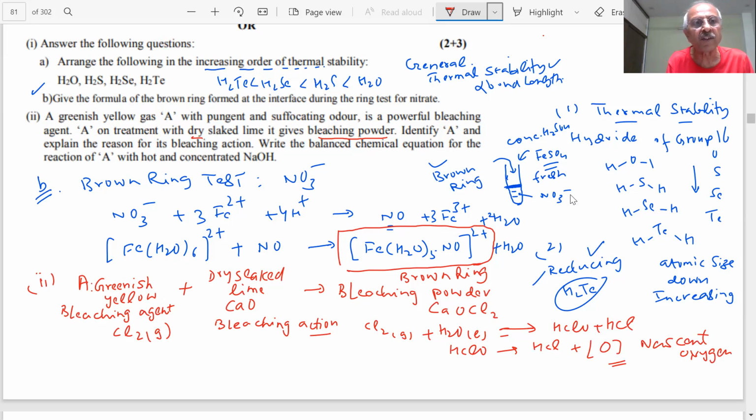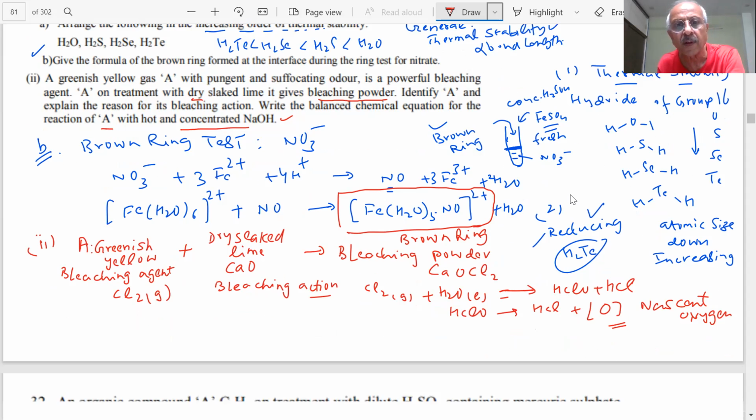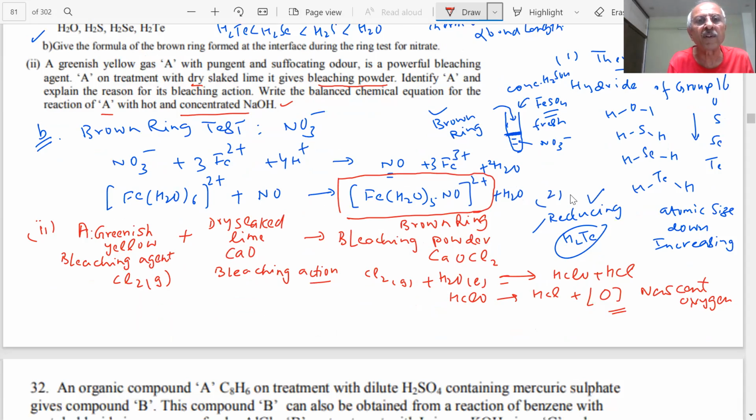Write the balanced chemical equation for the reaction of A with hot and concentrated NaOH. This is a very important reaction, students. Very important. You will see in the NCERT book the reaction of chlorine with dilute NaOH and also the reaction of chlorine with hot and concentrated NaOH. What is the product in this case?